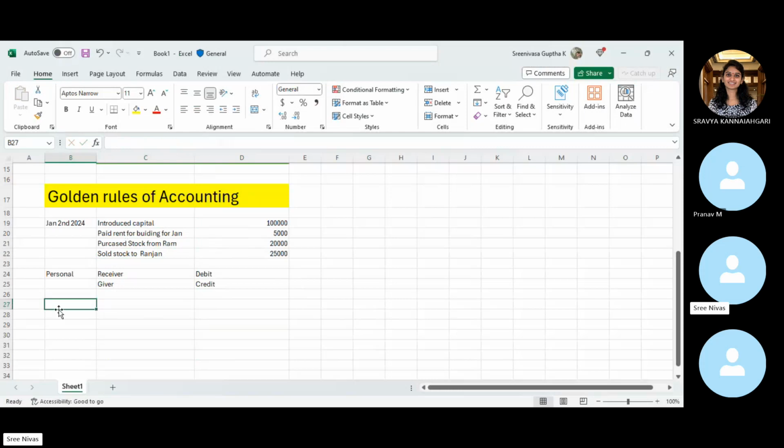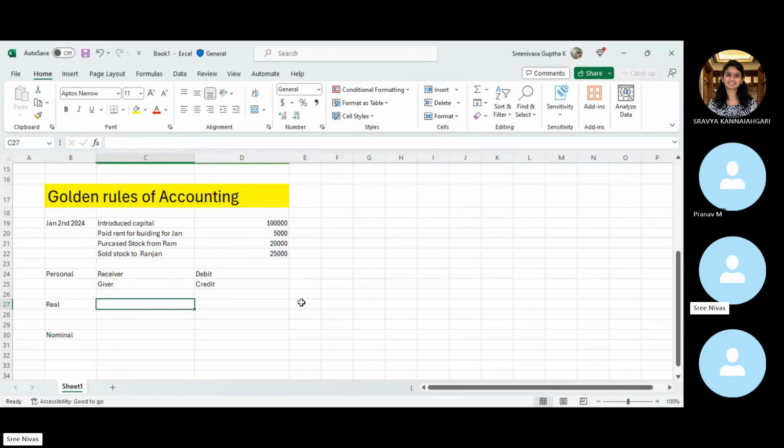But we have two other principles. Then you will understand when to use the personal account and when to use the real account. We have something called a real principle as well. This is one principle, and we have a nominal principle. So remember, we have three different principles of accounting. One is personal, one is real, and one is nominal.